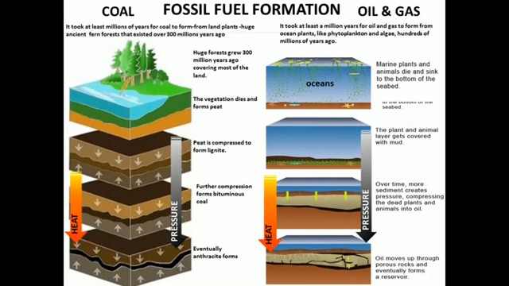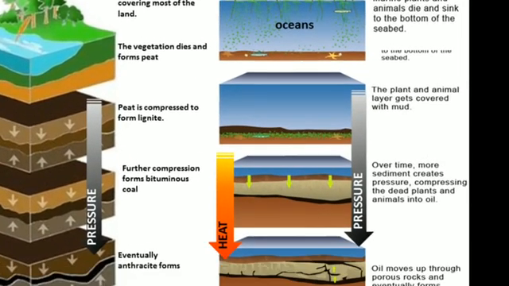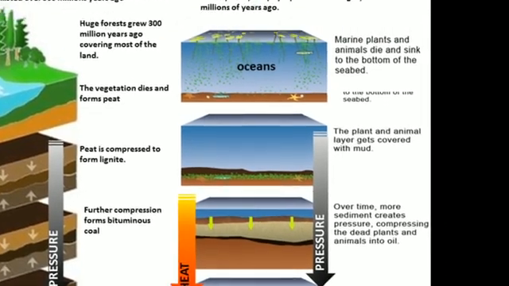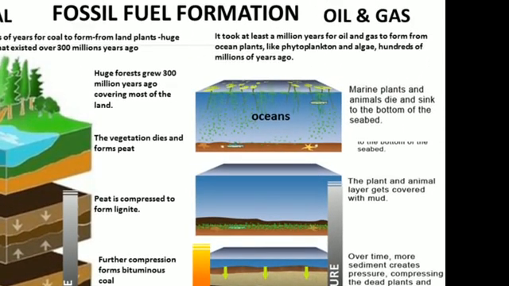Now we will discuss how these oil and gases are formed in this particular slide. Normally these oils have formed because of the burial of phytoplankton, as you can see, and algae and the animals which are present in the sea.